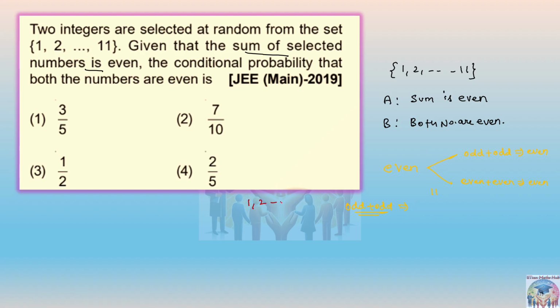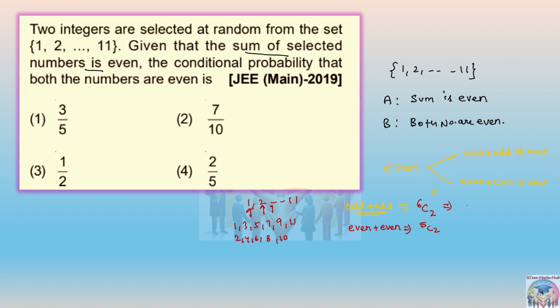In 1 to 11, 2 is even, 1 is odd, 3 is odd: 1, 3, 5, 7, 9, 11, that is 6 numbers, right? So if both the numbers should be selected odd, that means 6 numbers in total, but at a time you have to select 2, so 6C2. Is that clear? Similarly, if I ask you to find the total number when you take both numbers even, so that when you add them you get even only: 2, 4, 6, 8, 10, so you will get 5, that means 5C2, right?